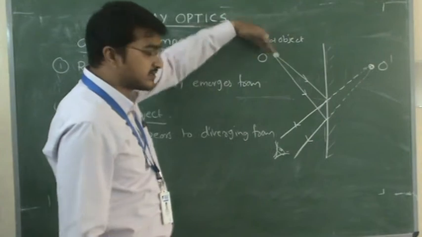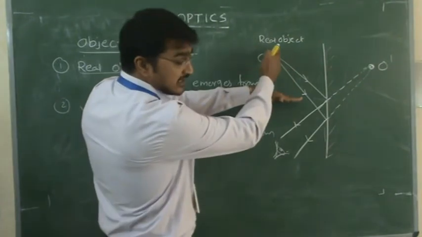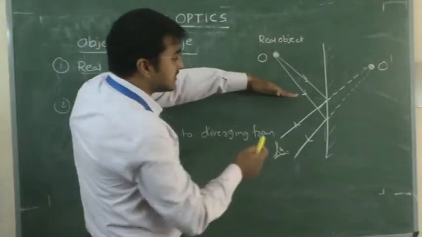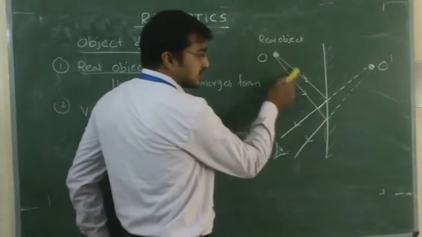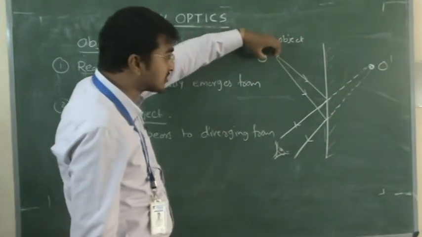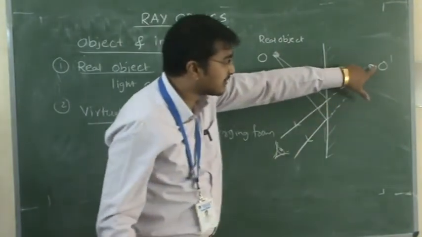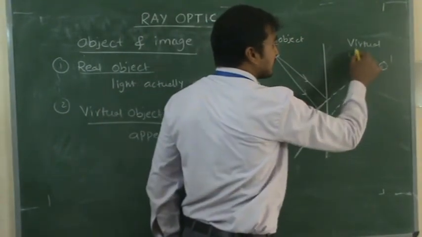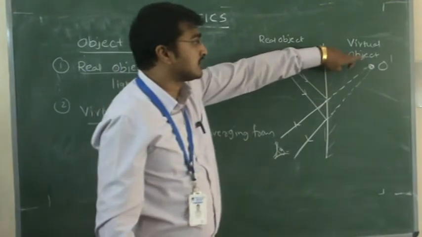Now the object is here, there is a wall, but I have to see that person or object. So when the rays are incident on the mirror, they are reflected back like this. But for this observer, the object appears in the mirror. This is a ray diagram. These are the actual rays, but it appears to be coming from O dash. The actual light ray is emerging from here, but for him the light is coming from O dash. So this we call a virtual object. Where is the real object? Here. But for him, the object is here.